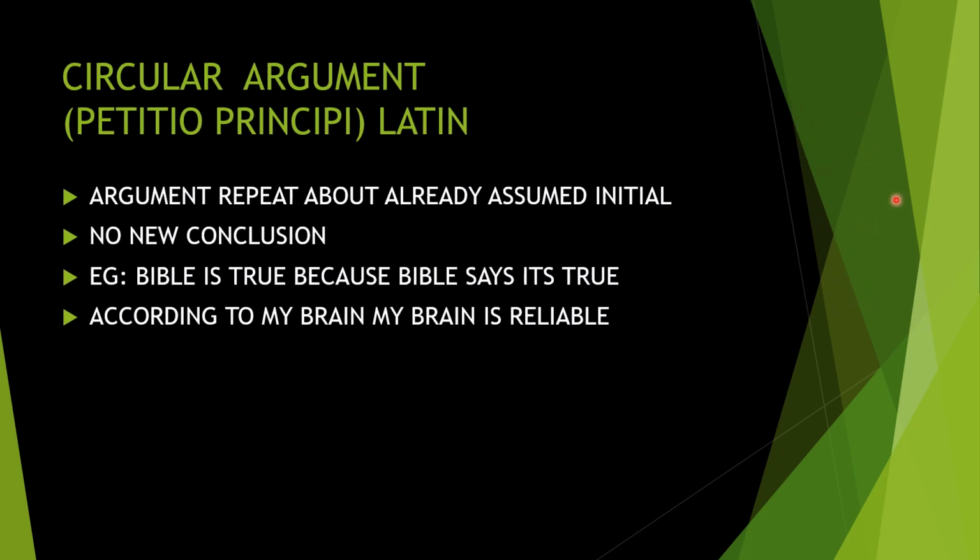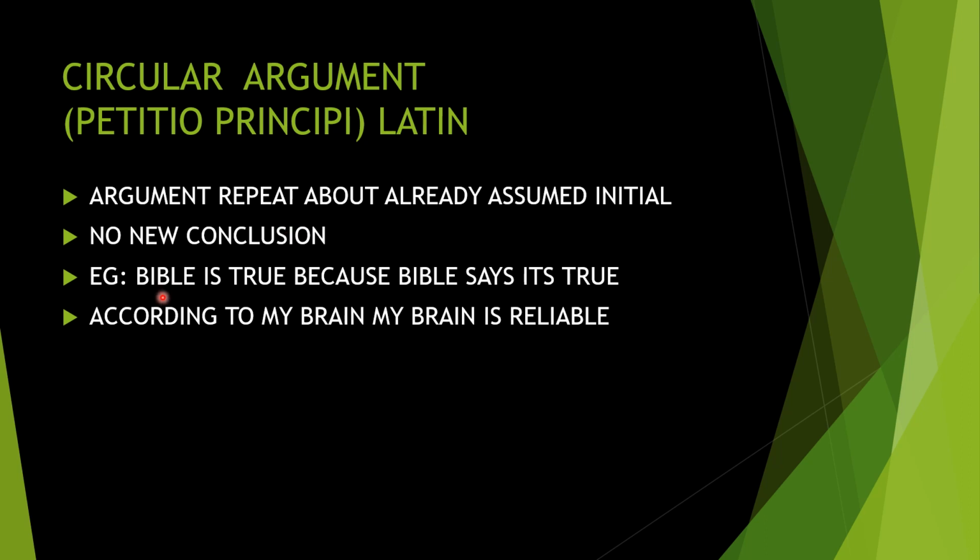Next is circular argument. It's a Latin term, petitio principii. What is called circular argument? It is circular, as the name suggests. The argument repeats what was already assumed initially, with no new conclusion. That is, you say that this is true. Why are you saying it is true? There is no reason for it. You say because I am saying it, so it's true. No new conclusion. The argument repeats the already assumed initial point.